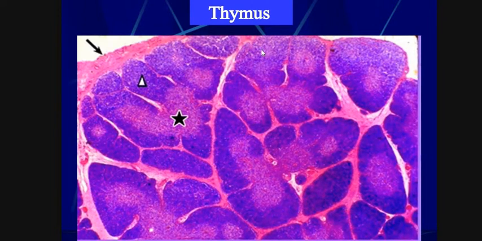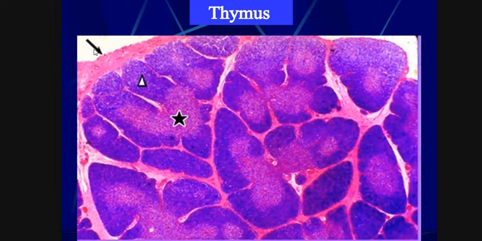We can see ERC, meaning endothelial reticular cells. This is the unit of the thymus. This is ERC, which combine to form the thymus.